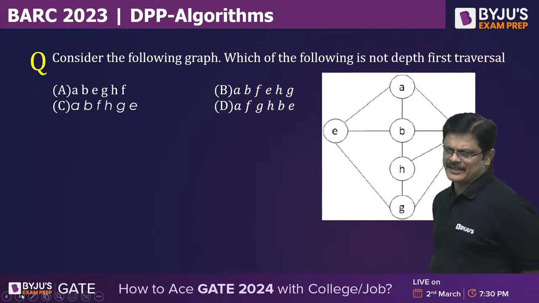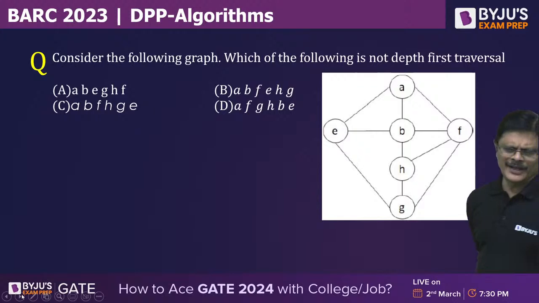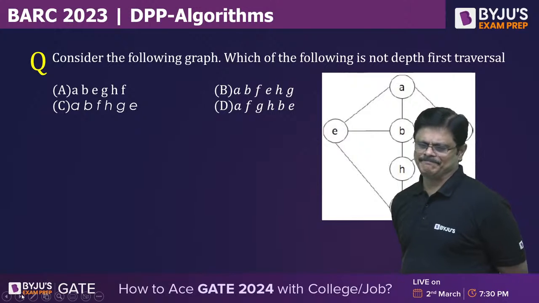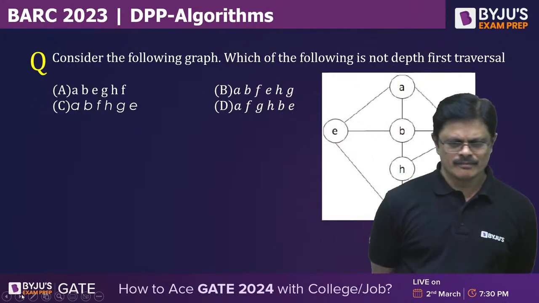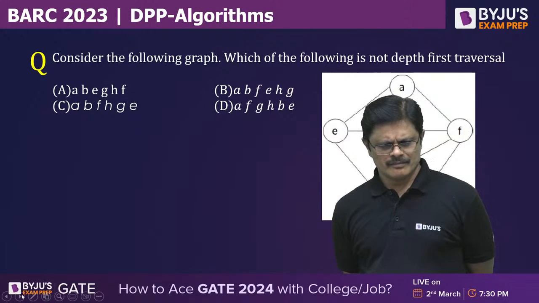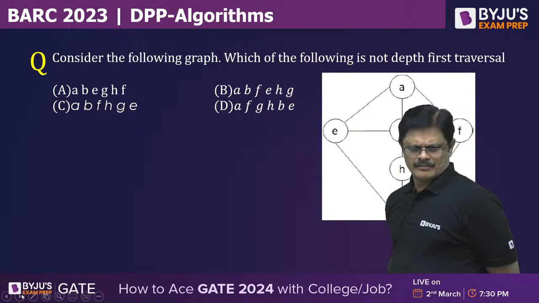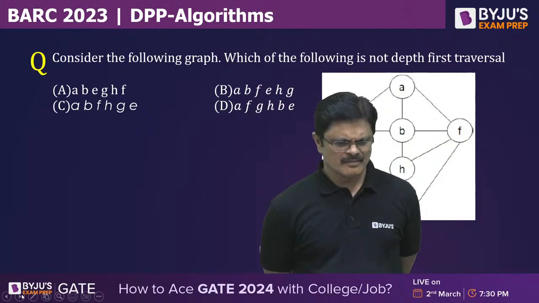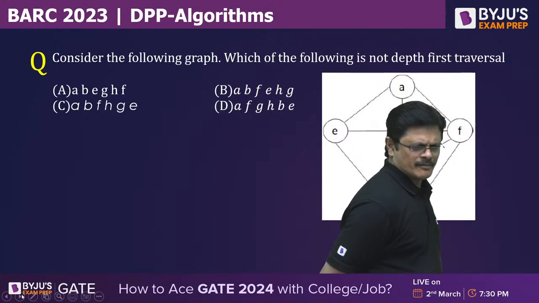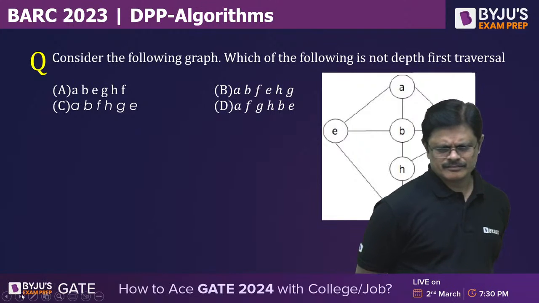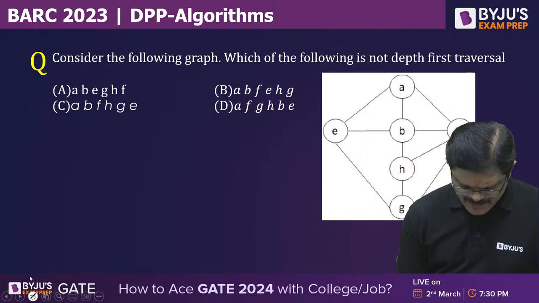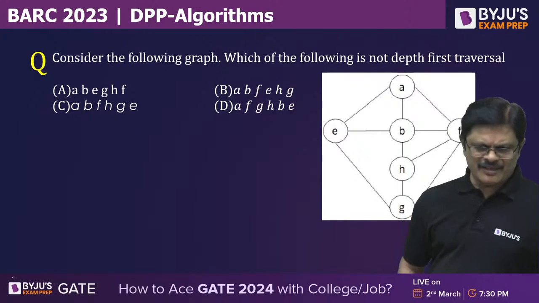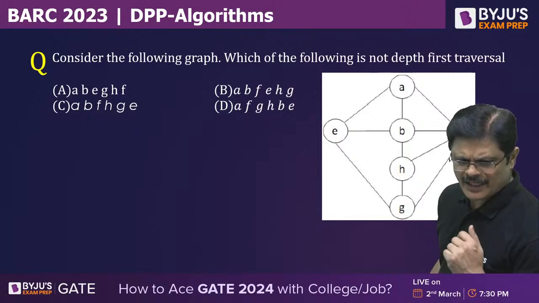So, there is a graph given. Which of the following is not a depth first traversal? In depth first traversal, on a given opportunity we directly go to the next level.